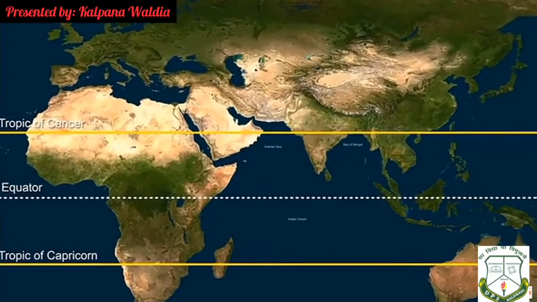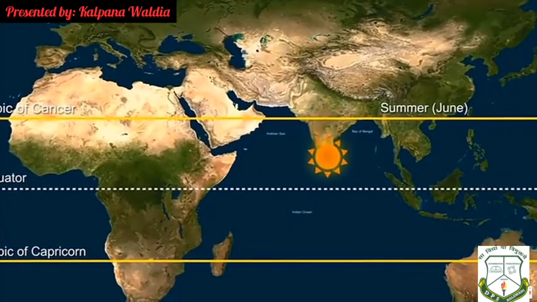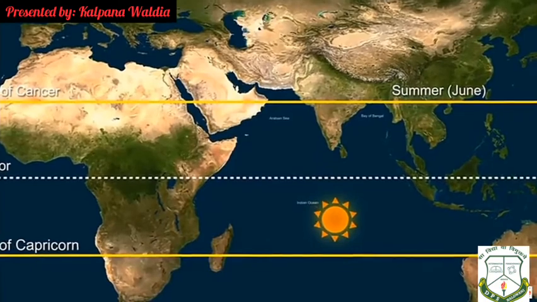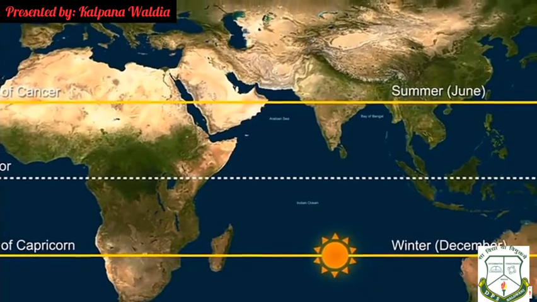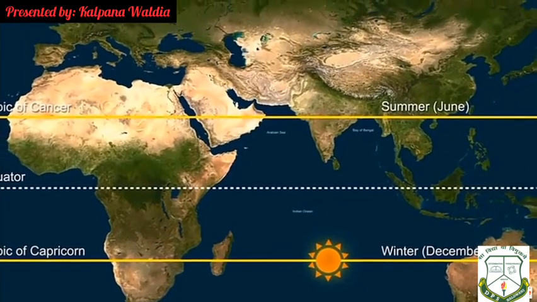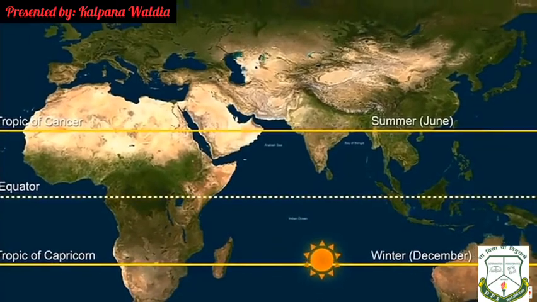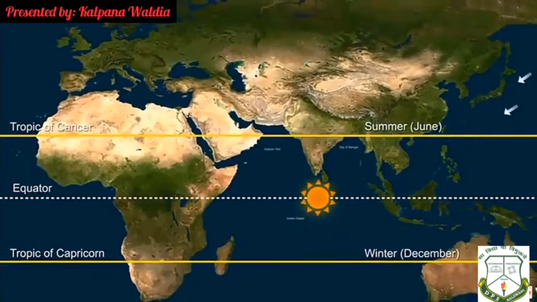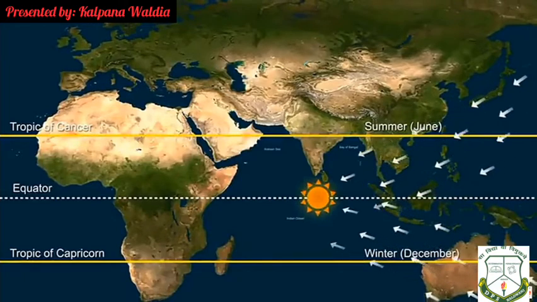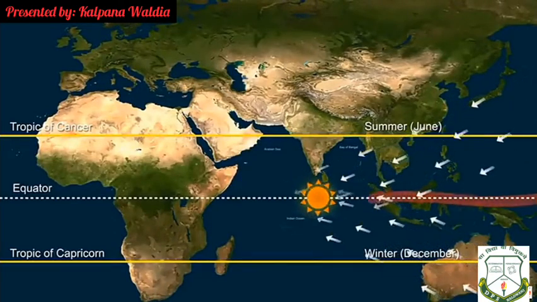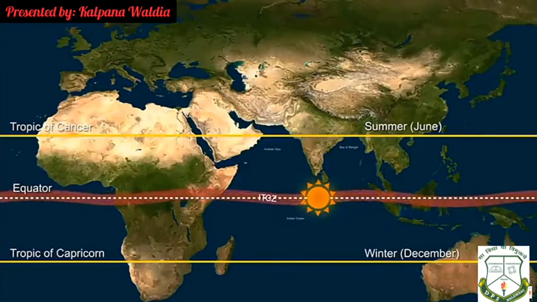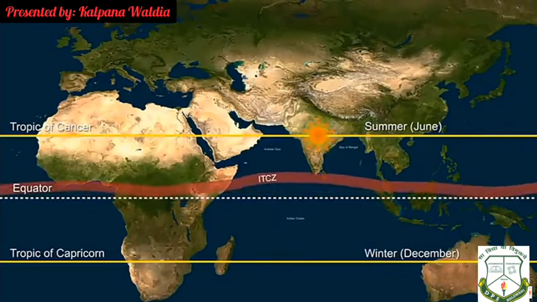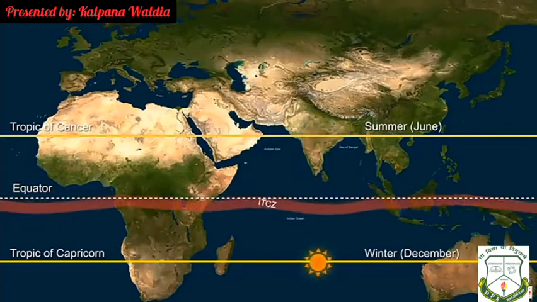Children, there is an interesting fact that the apparent movement of the sun from the Tropic of Cancer in June to the Tropic of Capricorn in the month of December affects the global climate. The pressure belt and the wind system change globally. The maximum effect can be noticed in the equatorial belt. Here, the northeast and the southeast trade winds converge, and thus it is also called the Intertropical Convergence Zone or ITCZ. So, due to the apparent movement of the sun, this ITCZ shifts 5 degrees north in summer and 5 degrees south in winter.